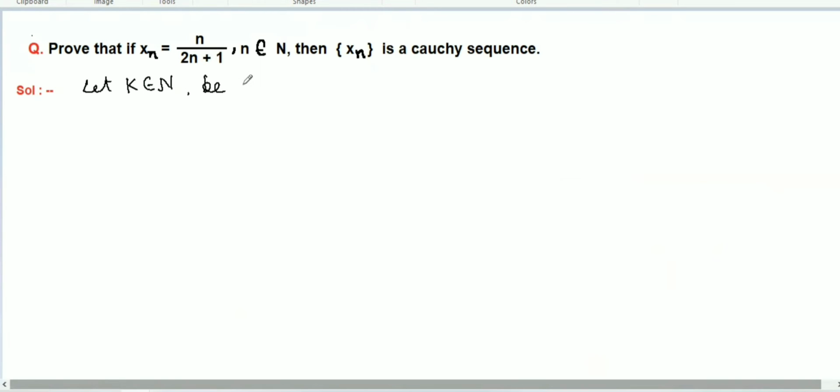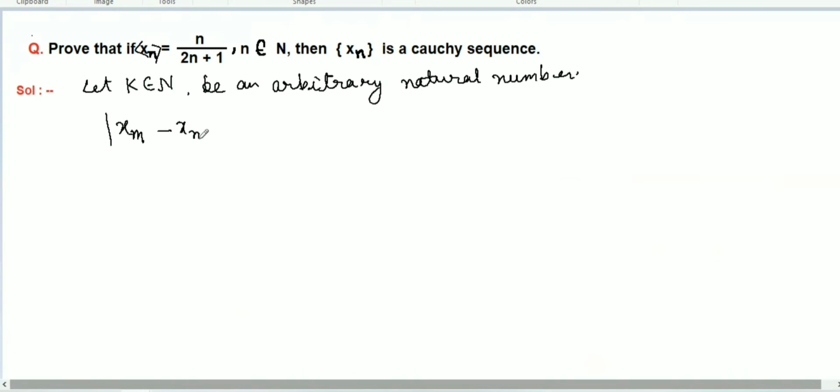You can write it down: let k be an arbitrary natural number. Okay. Now what do we have to prove? The sequence xn is given here. We need to prove that the modulus of xm minus xn is less than or equal to 1 over k. Our goal is this one.